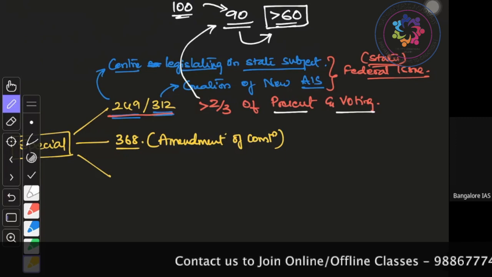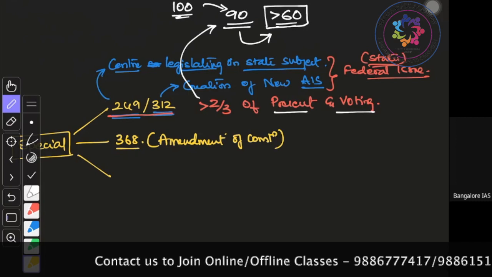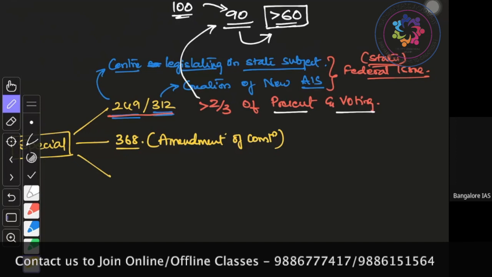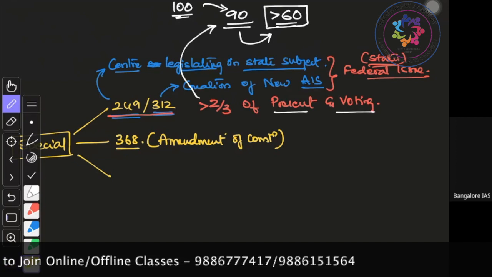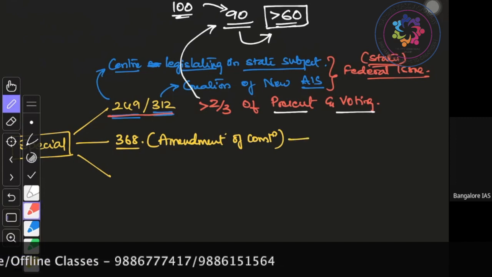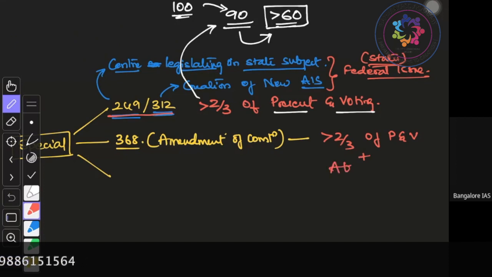Under Article 368, the bill that is introduced to amend the Constitution requires special majority. So what is this special majority? That is more than 2/3 of present and voting plus absolute majority.